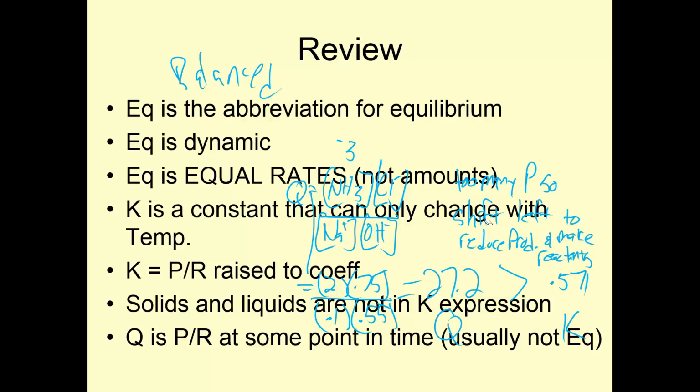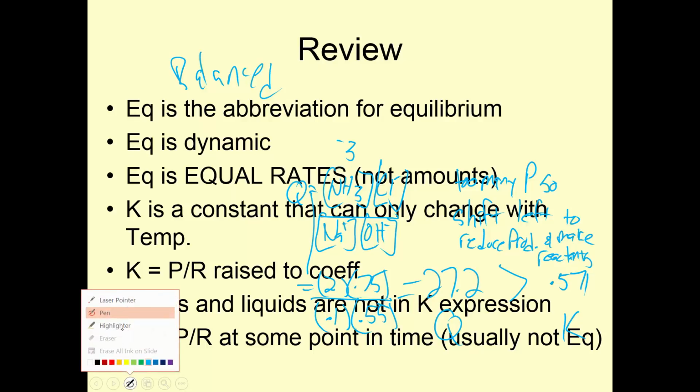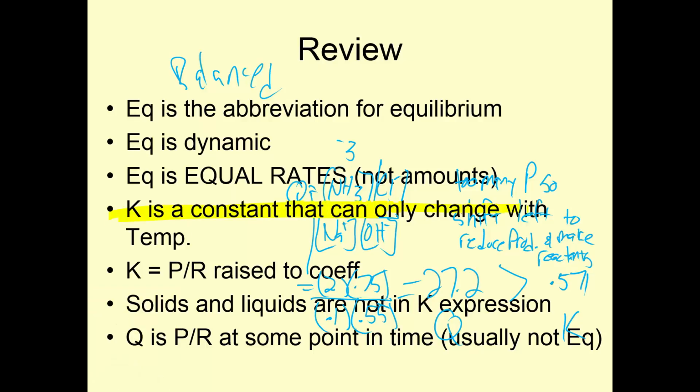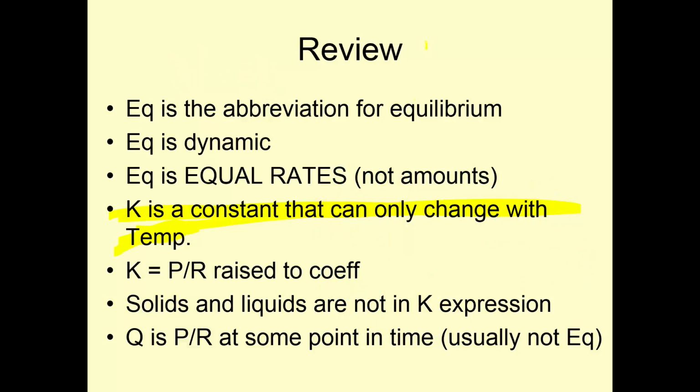Review. EQ is abbreviation for equilibrium. Equilibrium is dynamic, which means it never stops. They're always going. Equilibrium is equal rates, not equal amounts. K is a constant that can only change with temperature. That's new. Write that down. K equals P over R raised to coefficients. Solids and liquids are not in the K expression, and Q is P over R at some point, usually not equilibrium. And to that, I will say toodles.